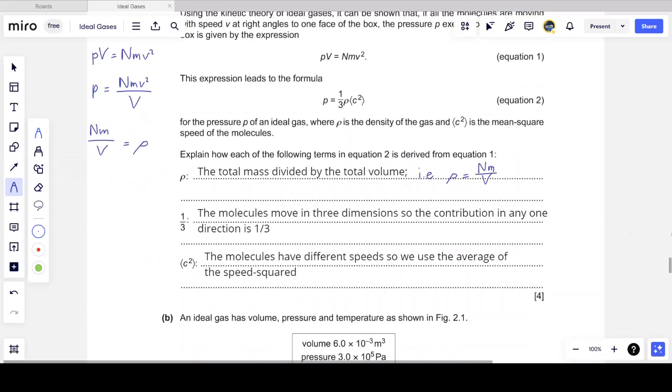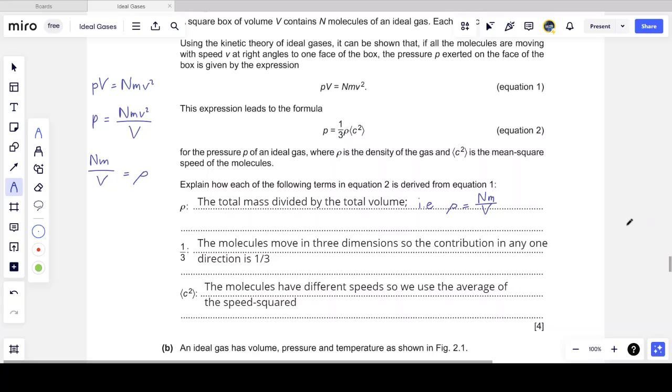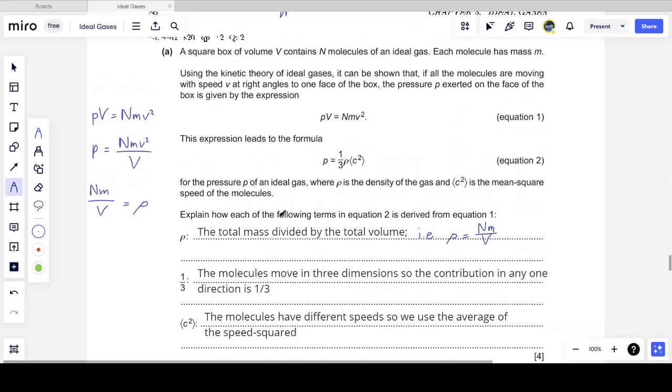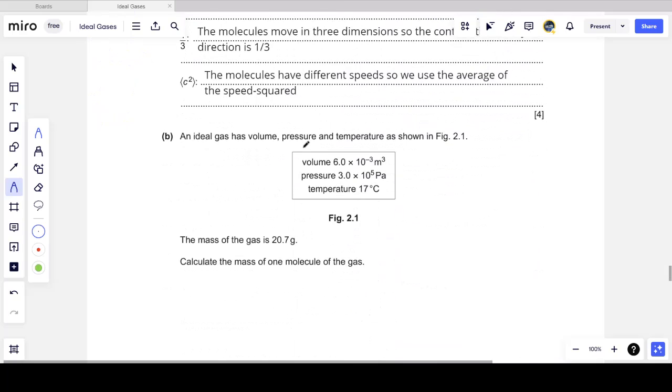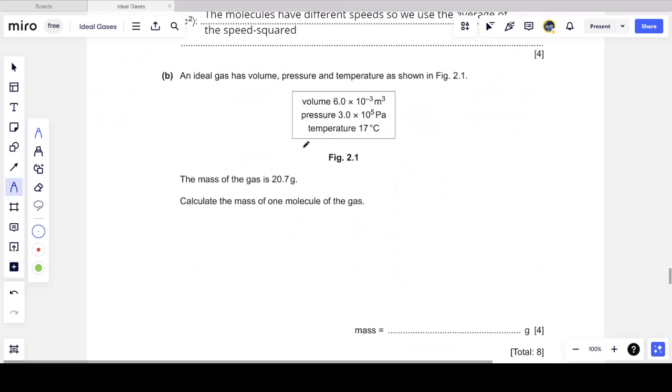And so that's a lot of marks actually, but it's very important because essentially they're asking you to derive the equation. If you know how to derive the equation, then you'll know how to explain where each of these terms come from. So it's going to be 4 marks whether they ask you to derive the kinetic theory equation like they've done here, or they ask you to explain where the terms come from. And so you need to know that derivation. It's a long derivation, but it's an important one for A-level physics.